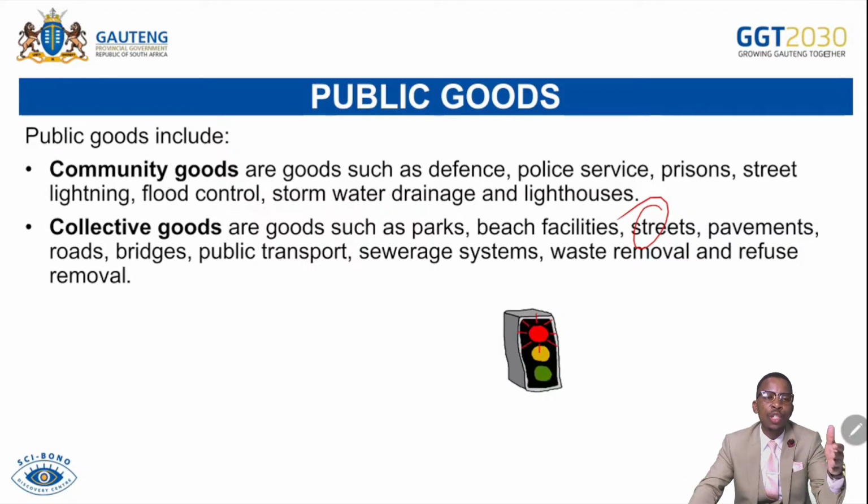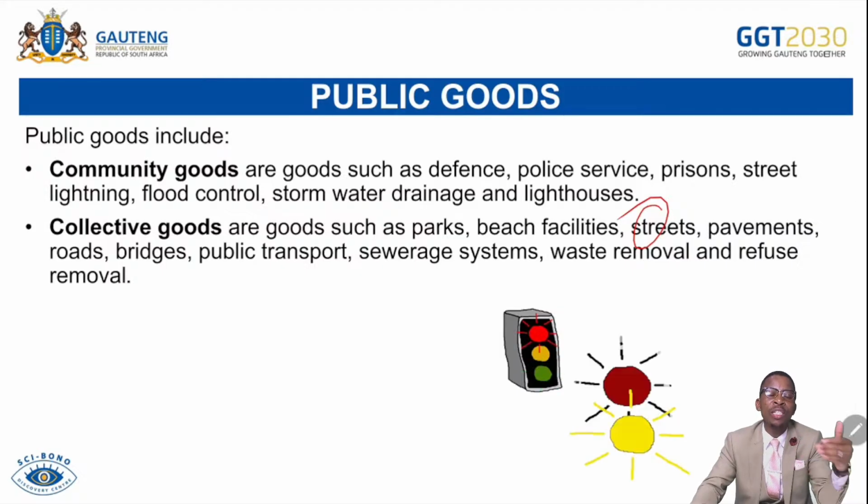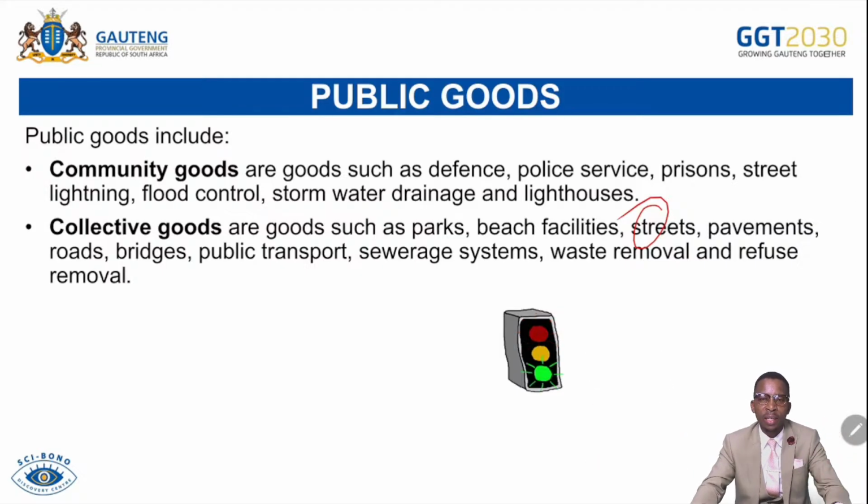There are some penalties or user charges that are imposed by the government on the provision of what we call collective goods, like a toll road. If you are driving on a road where there's a toll gate, you have to pay. There is no other choice. But if you are not willing to pay, you use another road that does not have the toll gate. So people that are willing to use these goods will have to pay for them, what we call user charges or penalties or levies also.